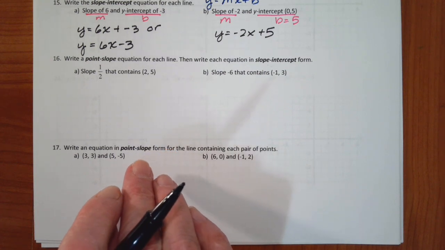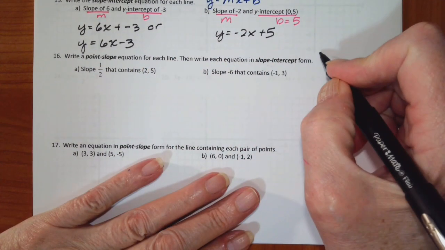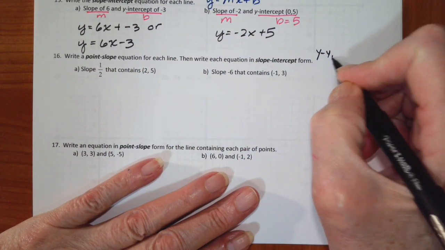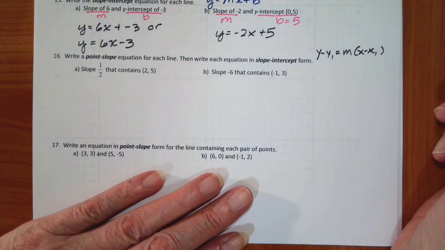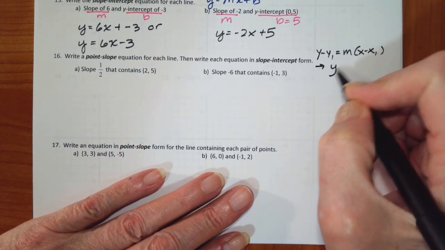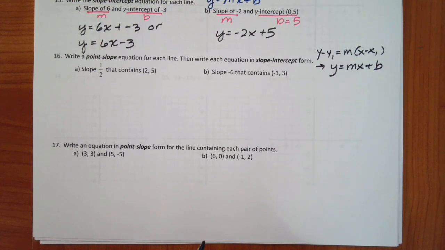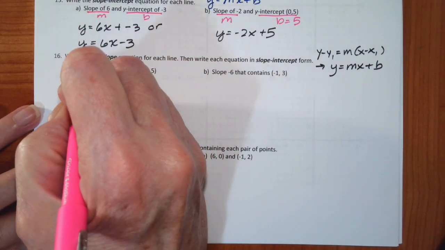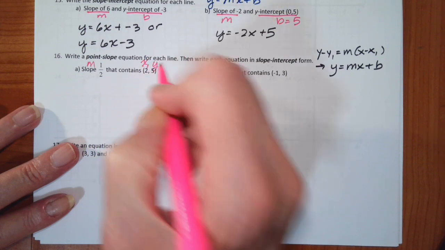Okay. All right, 16, it asks you to do two things. We want to write the point-slope form, which is y minus y1 is equal to m times x minus x1. And then we have to turn that into y equals mx plus b, which means we're going to just solve for y. Only two steps to that. We're going to distribute and then add. Okay, so my m is 1/2. This is x1 and this is y1.